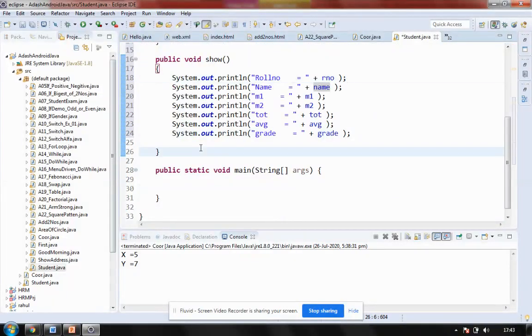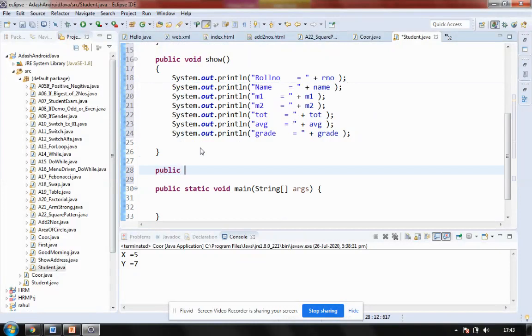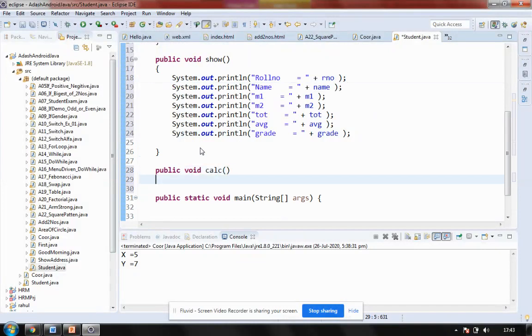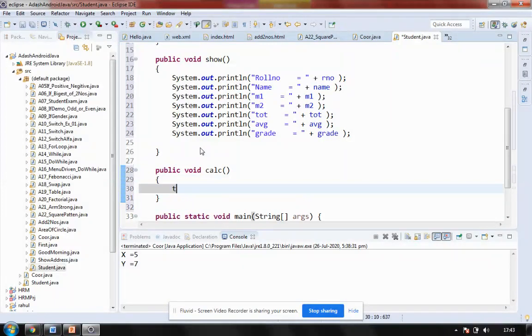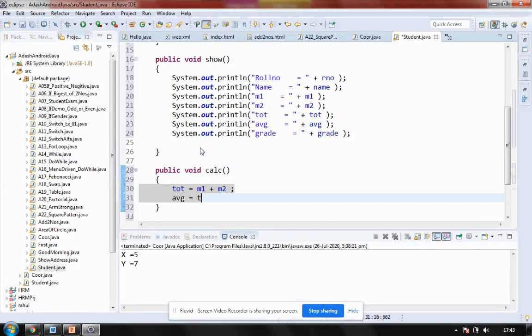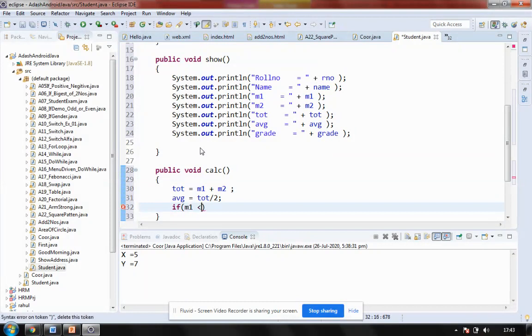Now the last thing, which is very important, is to calculate. I'll be saying public void calc, that's to calculate. Now how to calculate? Say total is equal to m1 plus m2. Average is equal to total divided by 2. If the person has failed in any subject, that is M1 is less than 35, or M2 is less than 35, the person is treated as what? Failed. So my grade becomes failed.